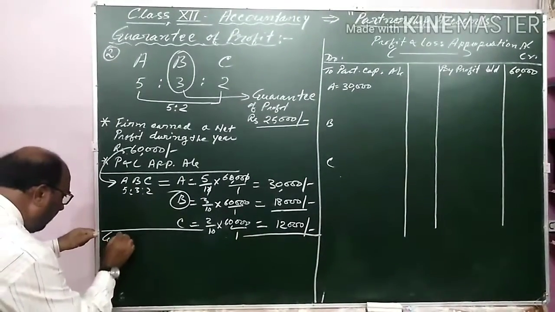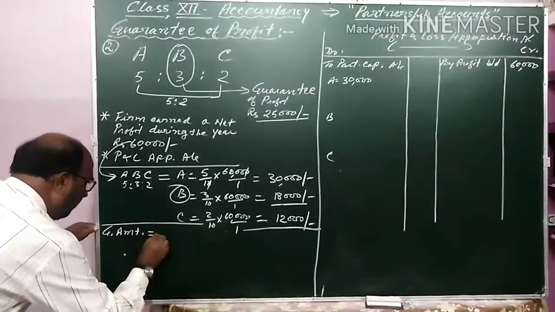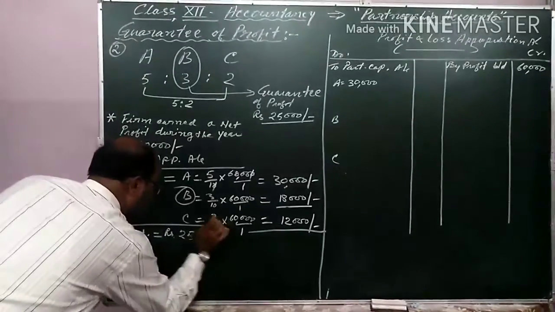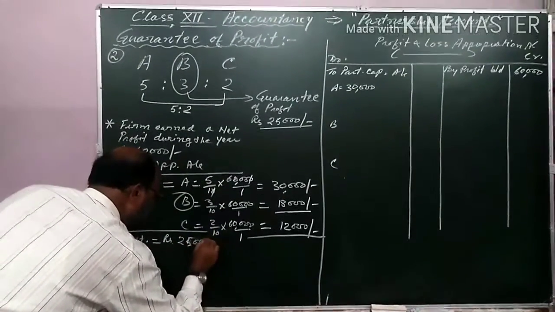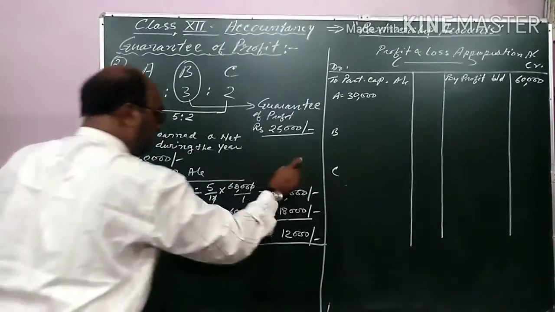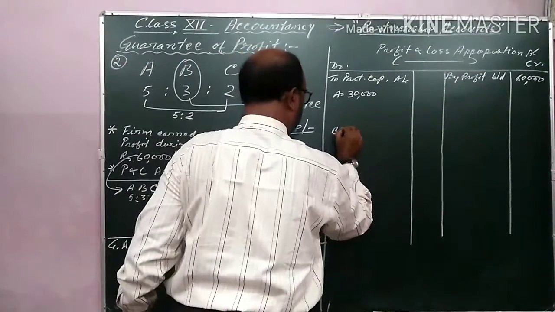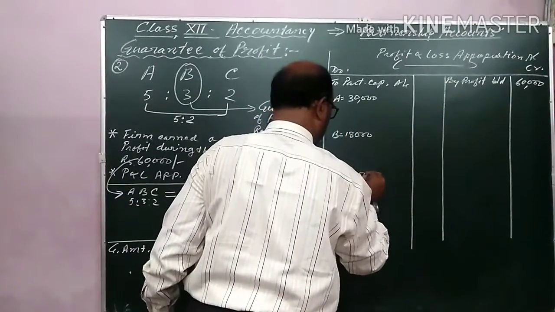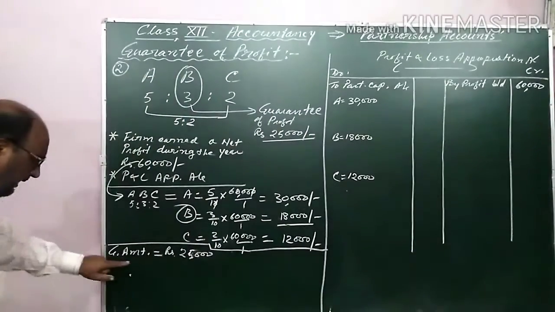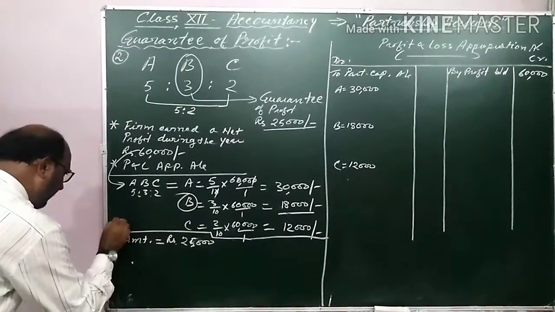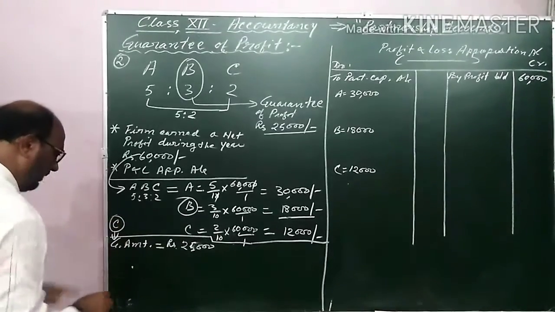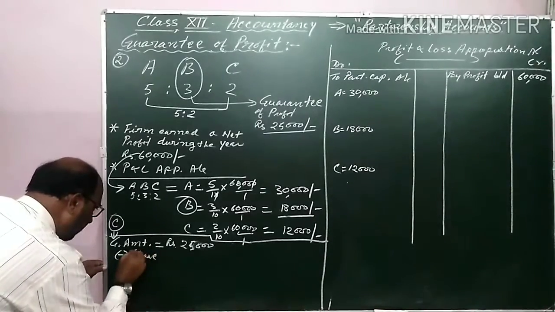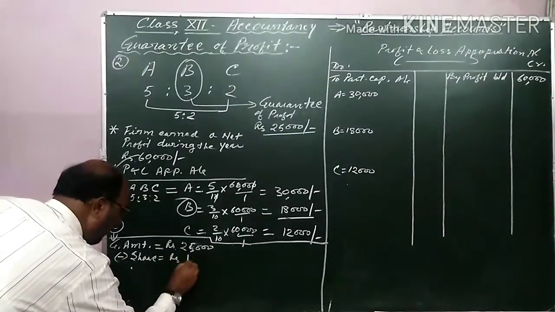Guaranteed amount for B is rupees 25,000 and the share he has received is rupees 18,000.